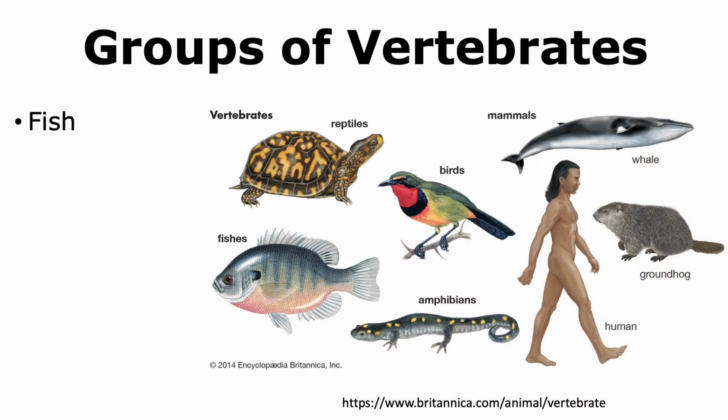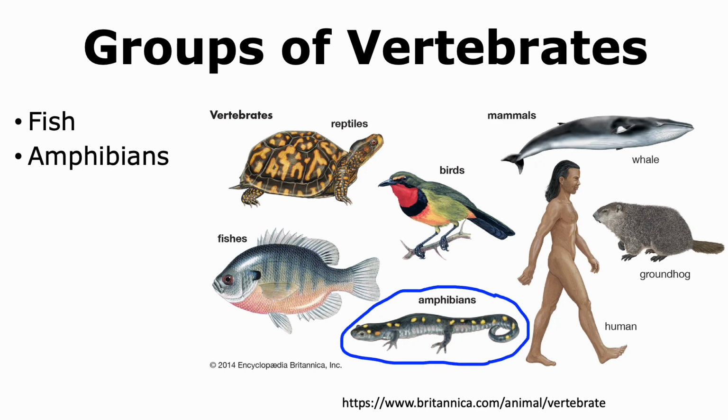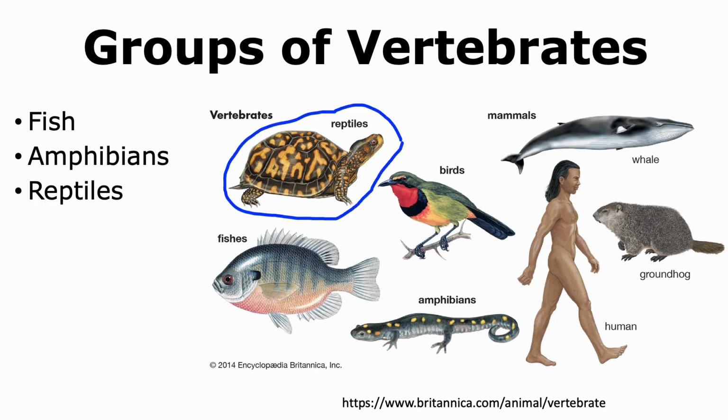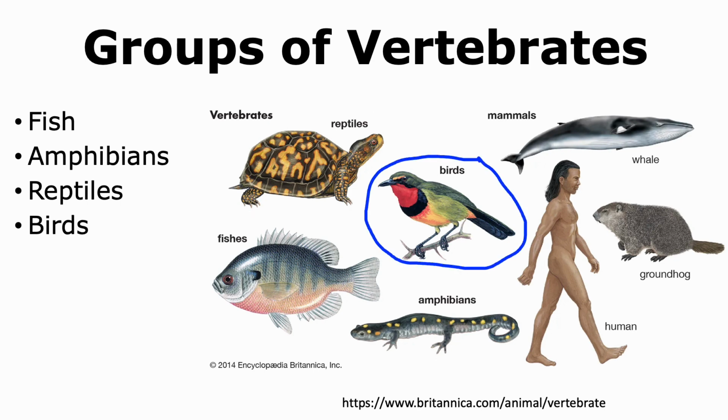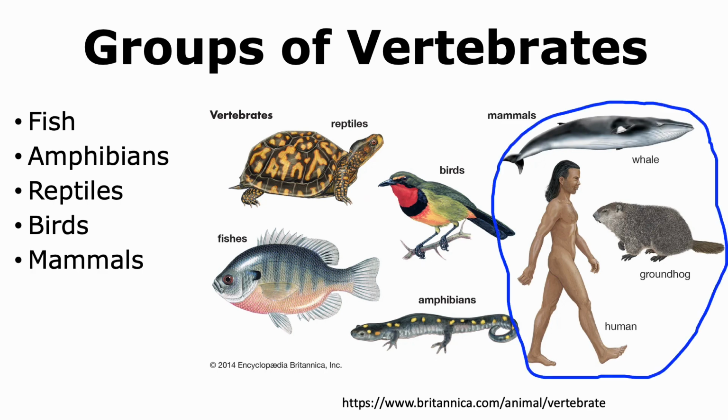There are many different vertebrates on Earth, and they are grouped into 5 main categories. The fish were the first vertebrates that evolved, and they gave rise to the next class of vertebrates, which were the amphibians. Amphibians then evolved to give rise to reptiles. Some reptiles evolved to give rise to birds, while other reptiles evolved to give rise to mammals. Humans belong to the mammal category.